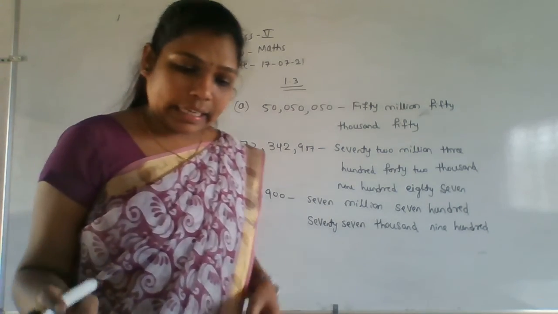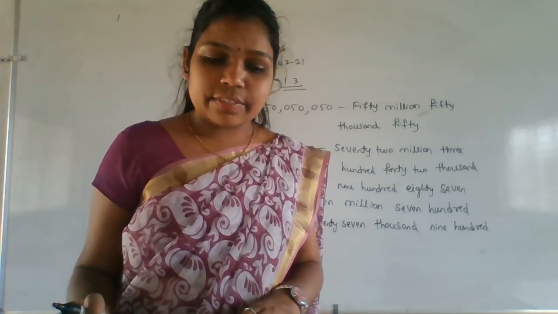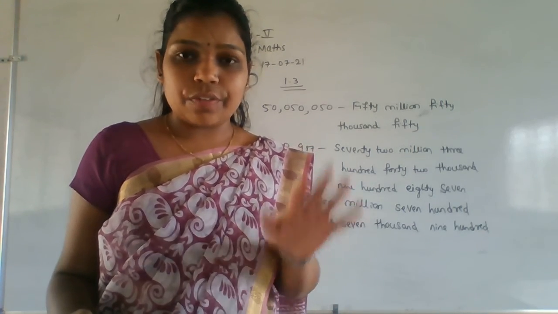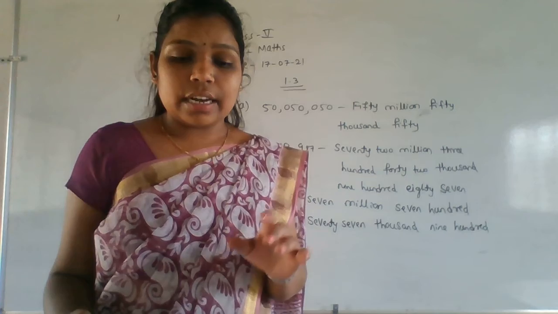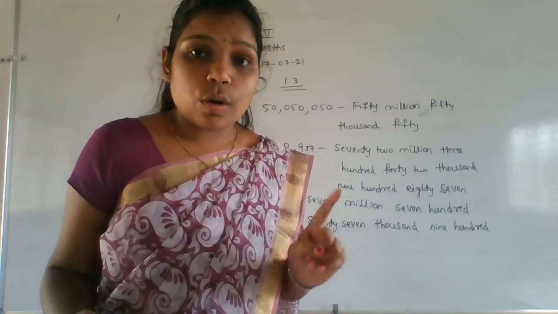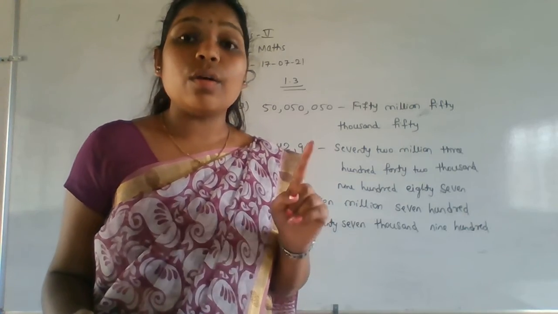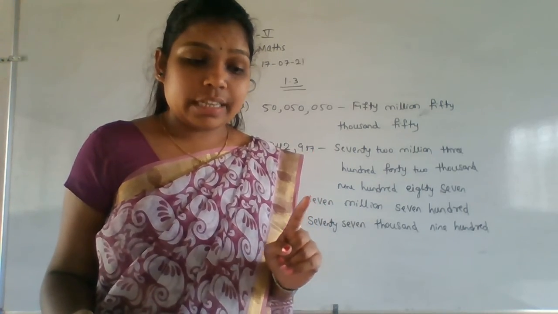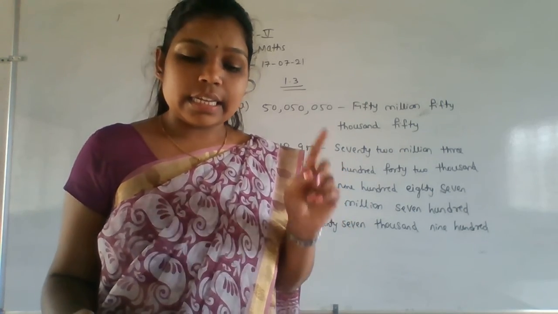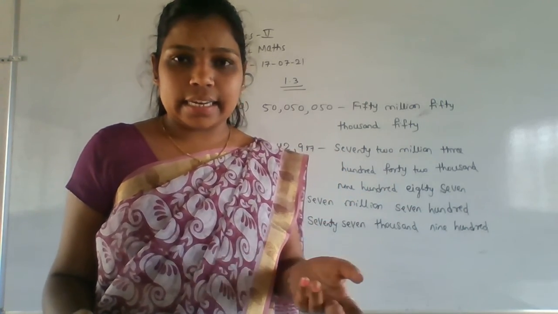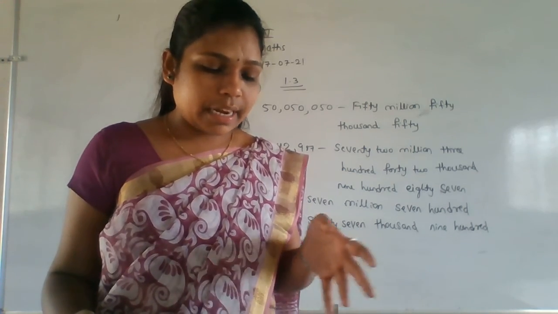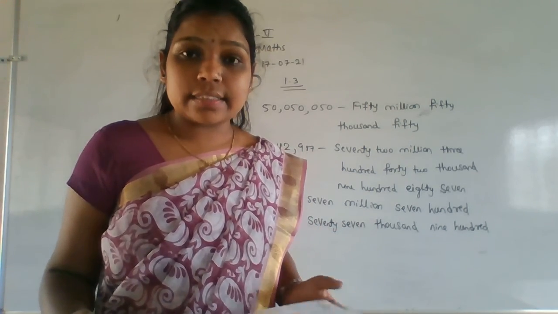Next, D, E, F, G, H. That will be the homework for you. Okay. D, E, F, G, H. 5 number names they have given. How to write the number names, that is the homework for you. Homework is to solve exercise number 1.3 in your homework notebook. First main, second main. Till second main, right. Next I will tell. So solve 1.3 first main and second main. That is the homework for you.